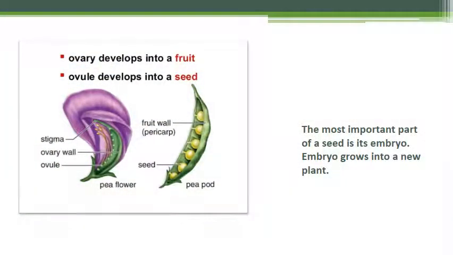So firstly we will discuss about seed. After fertilization, an ovule becomes a seed. The embryo and its store of food are covered by a tough seed coat. यानी फर्टिलाइजेशन के बाद ओव्यूल सीड में कन्वर्ट हो जाता है और एम्ब्रियो जो है वो एक हार्ड कोट से कवर हो जाता है जिसे सीड कोट कहते हैं. So the most important part of the seed is its embryo and embryo grows into a new plant.